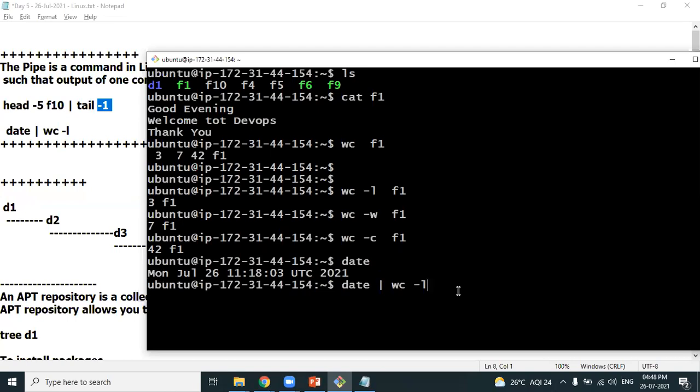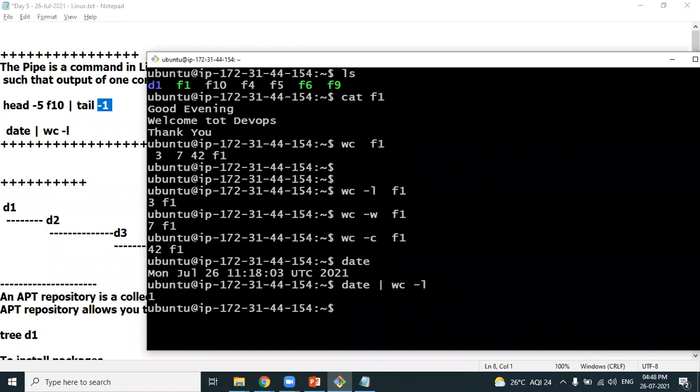How many lines do we have in this result? Only one line. So whenever you want to run multiple commands, where you execute the first command and the output of the first command should be provided as input to the second command, in that case, we use pipe.